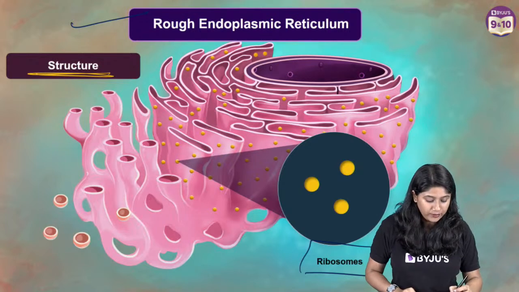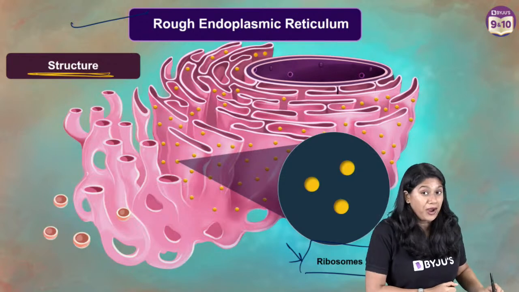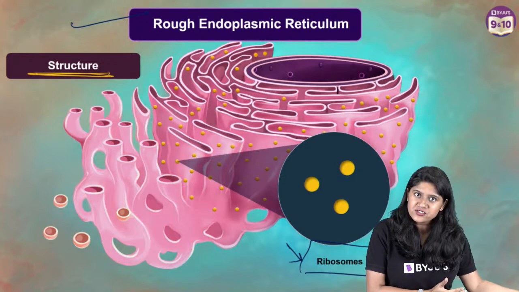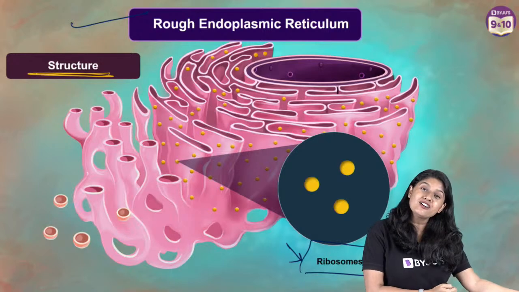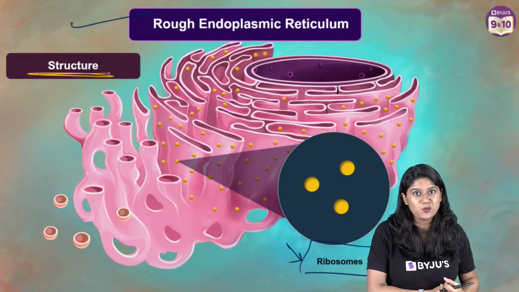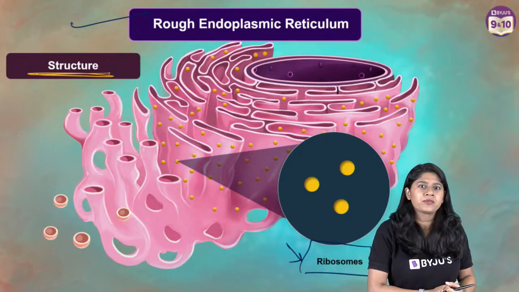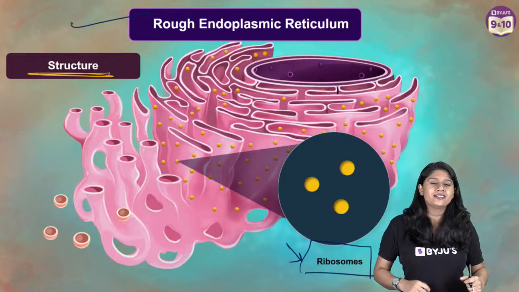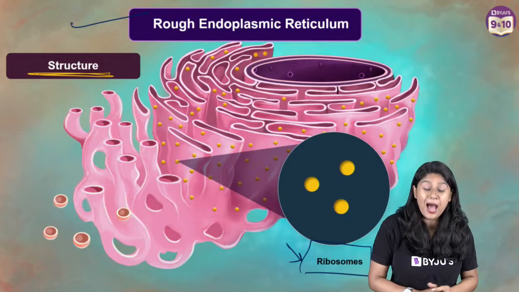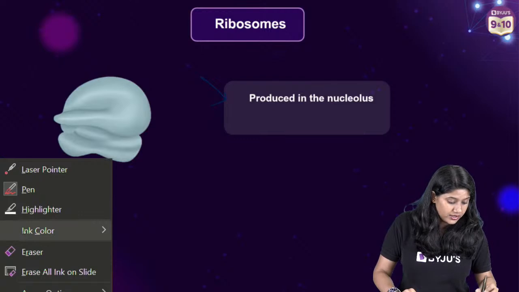They're rough. Okay. Now let me ask you one more question, everyone. I'm just checking your knowledge. Where are the ribosomes produced? We have studied it, right? I'm sure you remember this. Where do we see the synthesis or the formation of the ribosomes? Okay, I'll count till 5, everyone. 1, 2, 3, 4 and 5. I'm sure you have the answer now. The correct answer is nucleolus. Absolutely correct. So ribosomes are produced in the nucleolus, right?